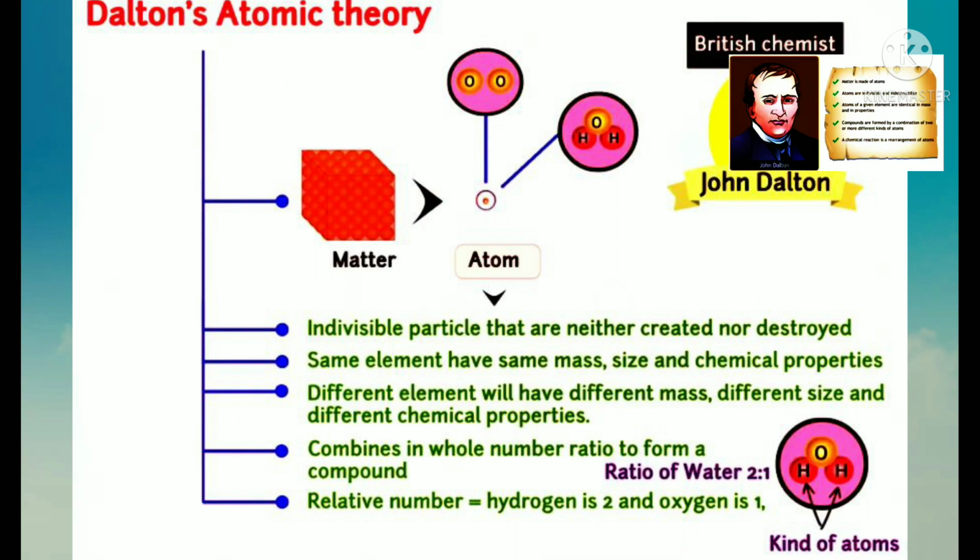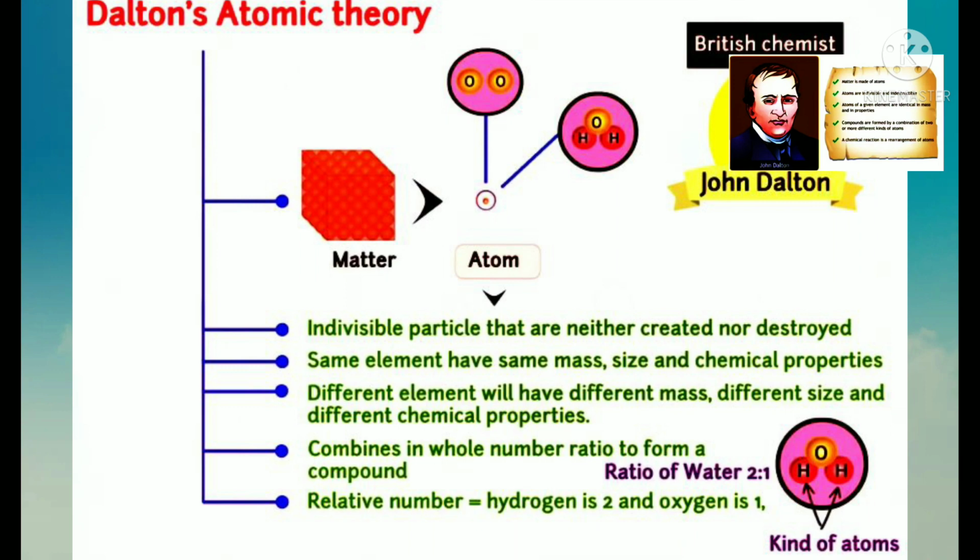Atoms of different elements have different masses and different properties. Compounds are formed when atoms of different elements combine in simple whole number ratios. That is, chemical change is the union or separation of atoms in whole numbers.